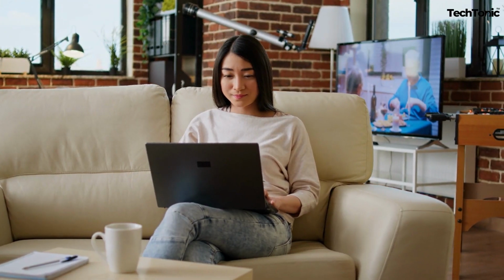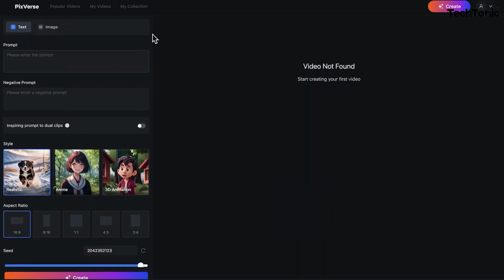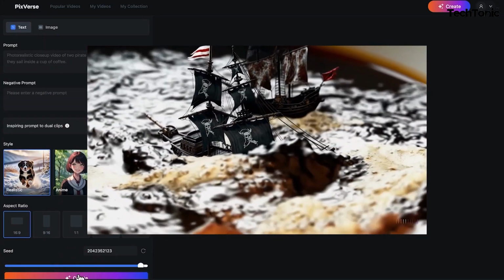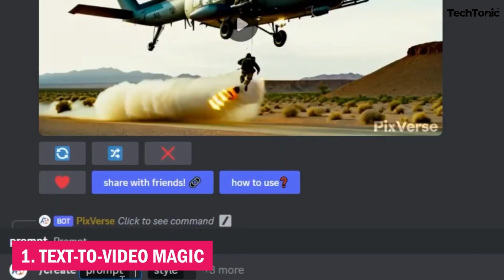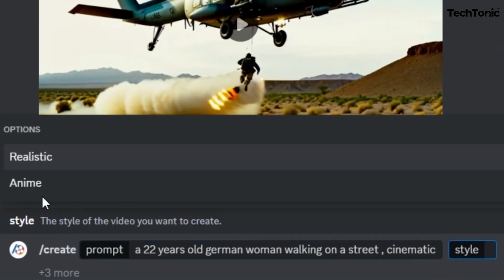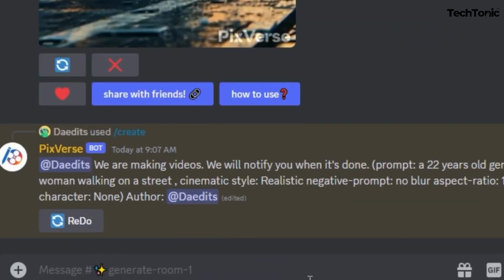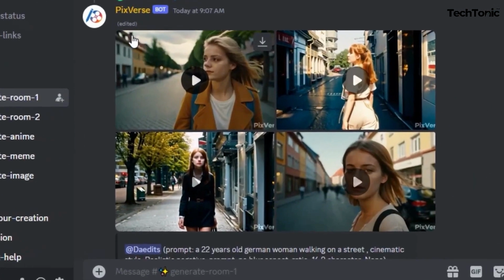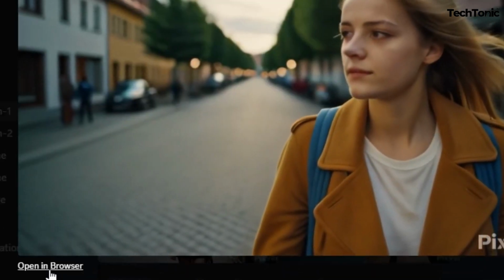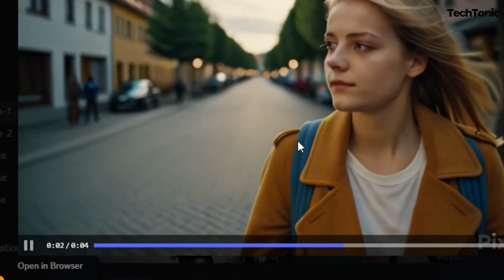So what sets this AI tool apart from the rest? Let's dive into its unique features that truly make it stand out in the crowd of ordinary AI tools. 1. Text-to-video magic. Say goodbye to writer's block. With PixVerse, your text prompts magically transform into dynamic, engaging videos. Just type away, sit back, and watch your words come to life on screen. It's like having a personal video production assistant at your fingertips.